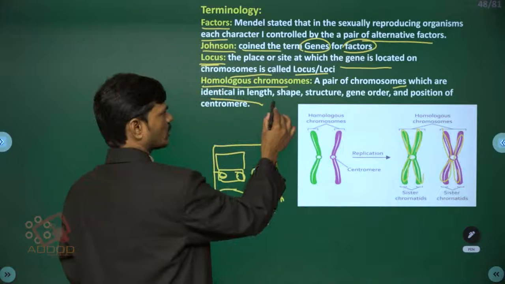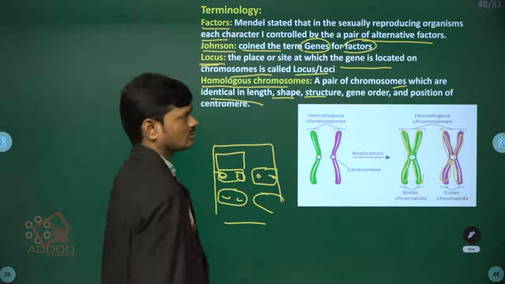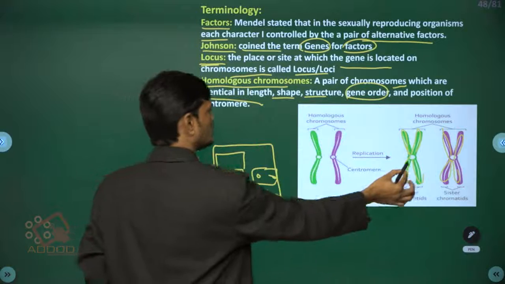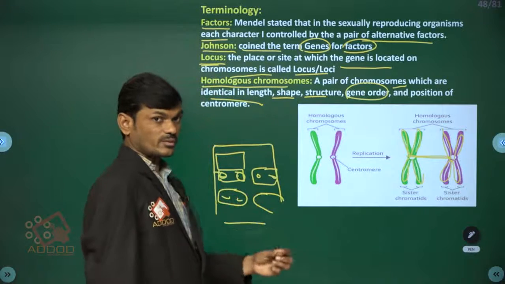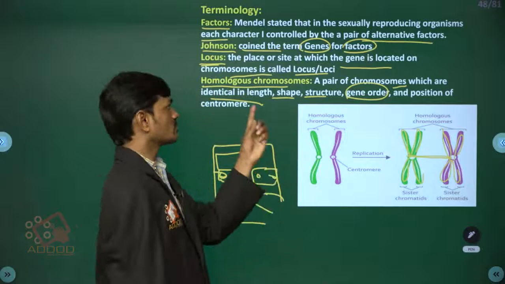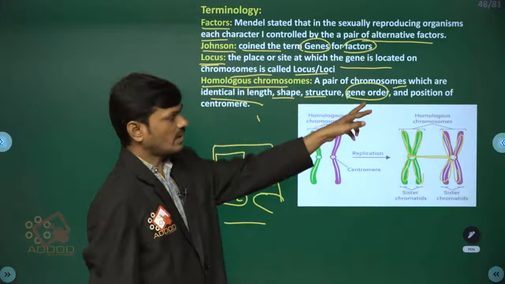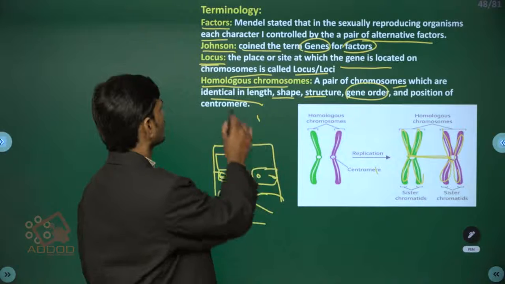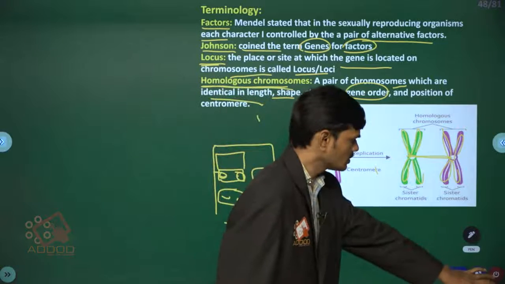The shape and structure of the chromosome are also the same, the gene order is also the same, and the position of the centromere is also the same. Chromosomes which are similar in length, shape, structure, gene order and position of the centromere, we call homologous chromosomes.